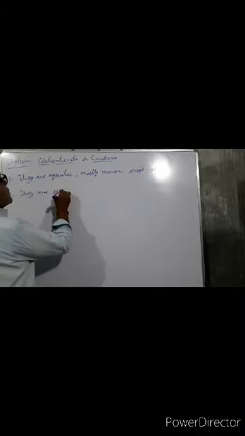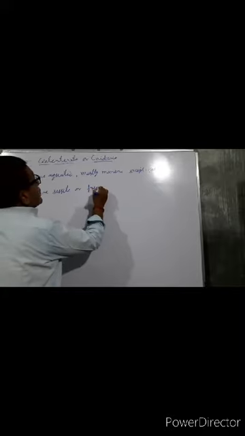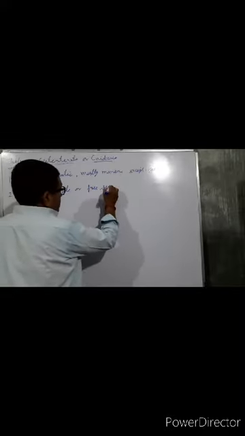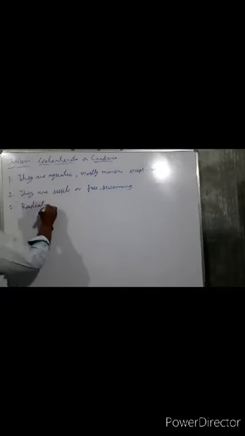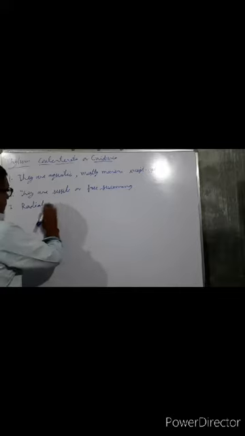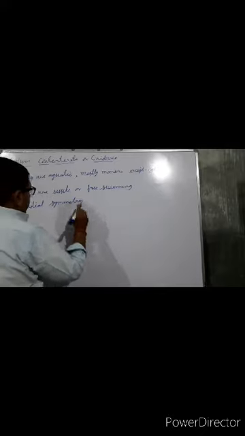They are sessile or free swimming. And symmetry: they have radial symmetry.